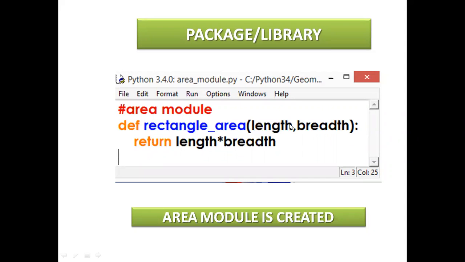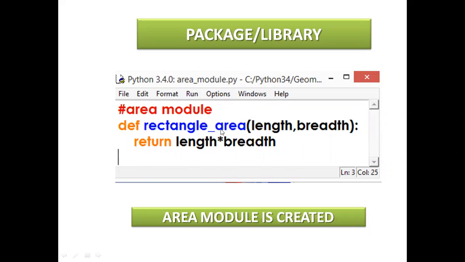Return whatever variables you are defining here: the first variable multiplied by the second variable. Any variable a, b, c, x, you can define here. Since this is related to a rectangle, length and width are given. You need to multiply the first argument with the second argument.